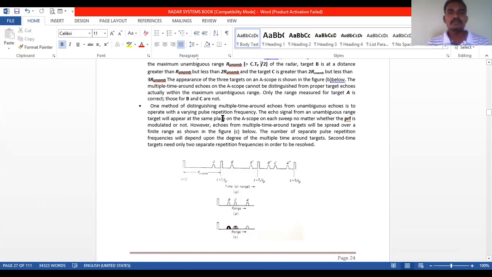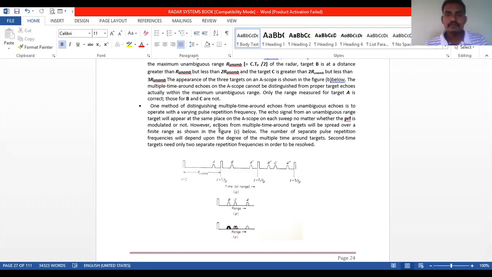One method of distinguishing multiple time around echoes from unambiguous echoes is to operate with a varying pulse repetition frequency.